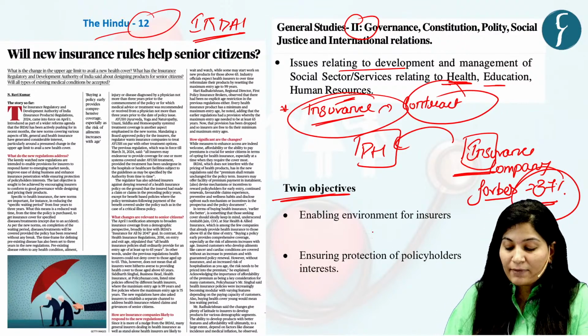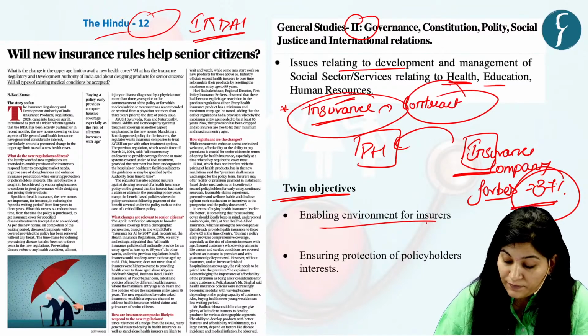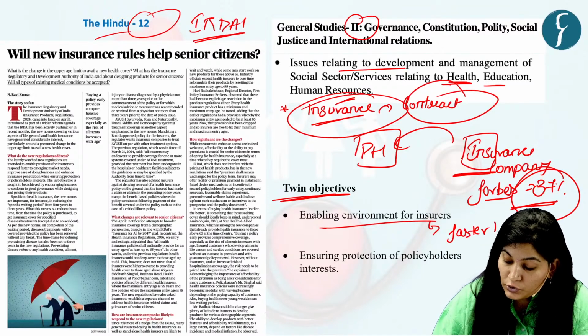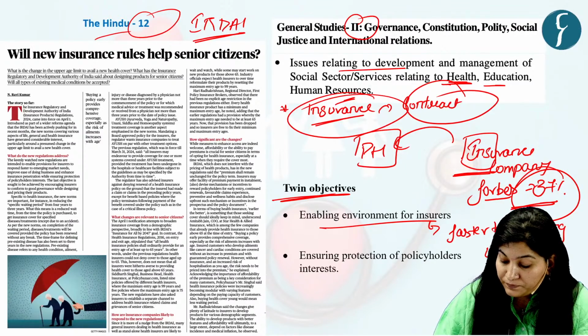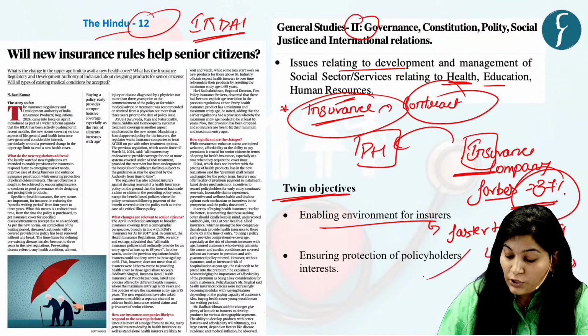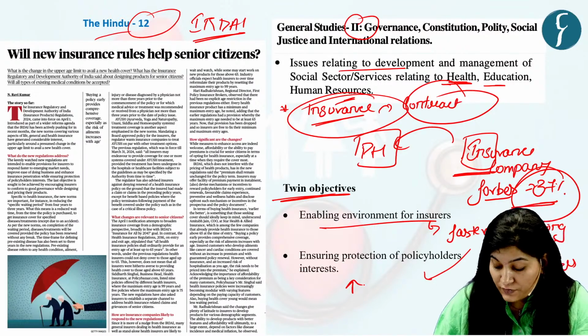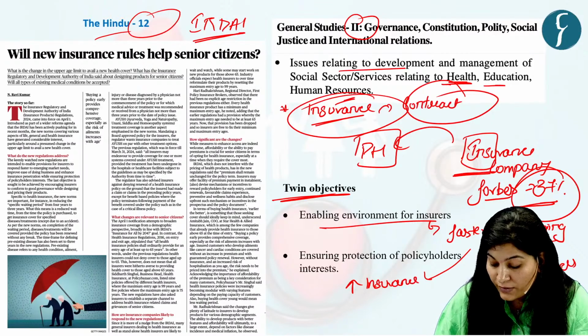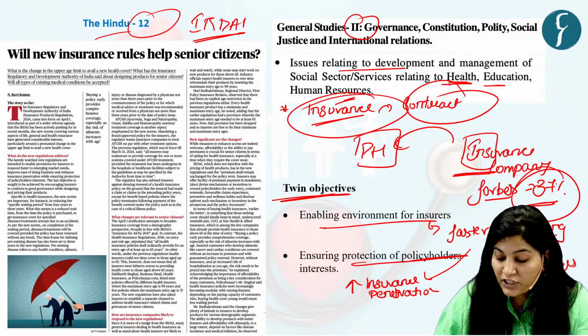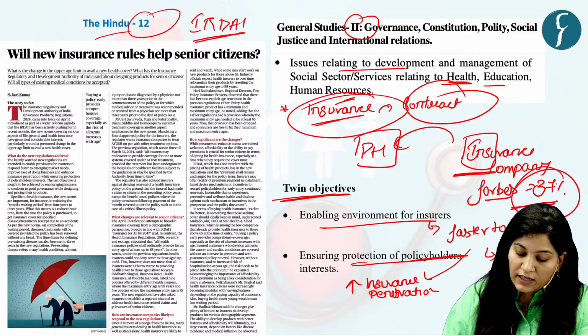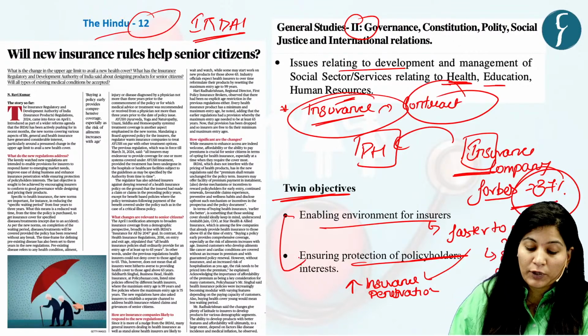First is to provide an enabling environment for the insurers to respond faster to emerging markets. Second, to improve ease of doing business. And third, to enhance insurance penetration. Okay. Next is to ensure protection of policyholders' interests. So these are the objectives of the 2024 regulation.